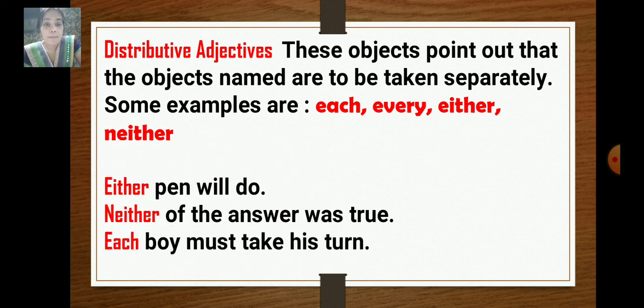Each boy must take his turn. Here we are just pointing out. Which boy? Each boy. Which answer? Neither answer, this or that. Which pen? Either this or that. So we are mentioning the object here. So that is called a distributive adjective. It shows that the persons or things are taken singly or separately.